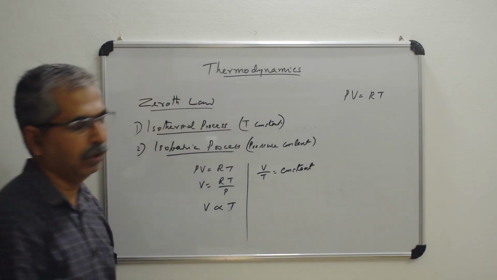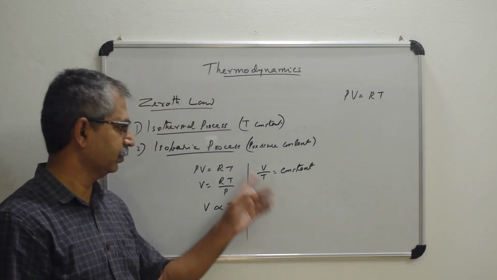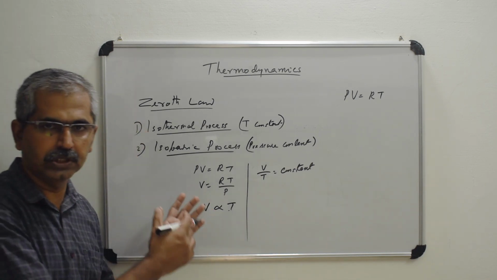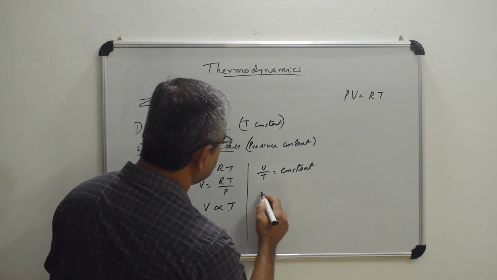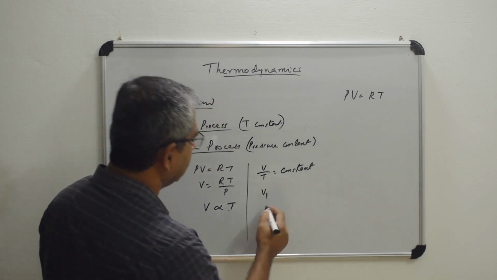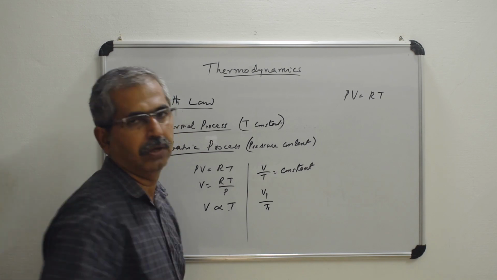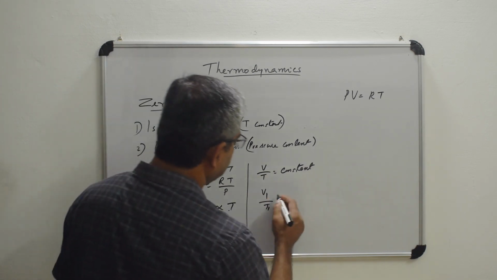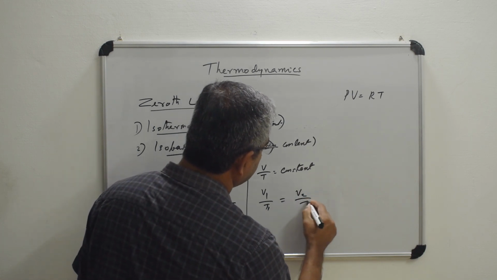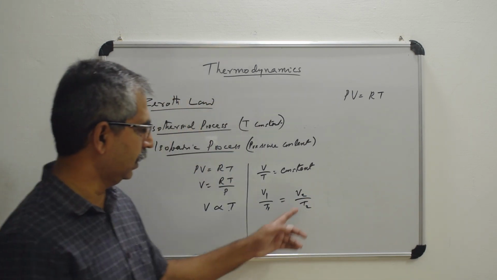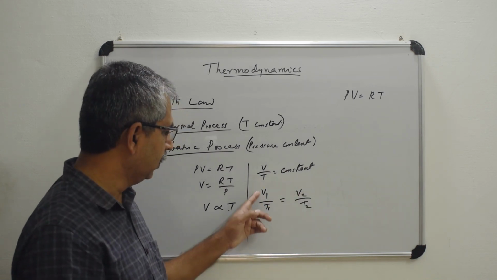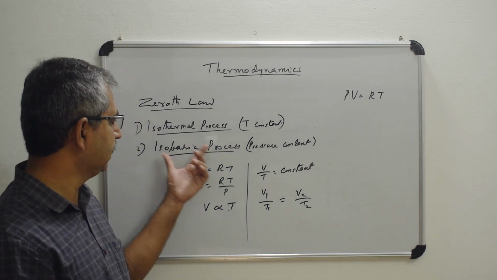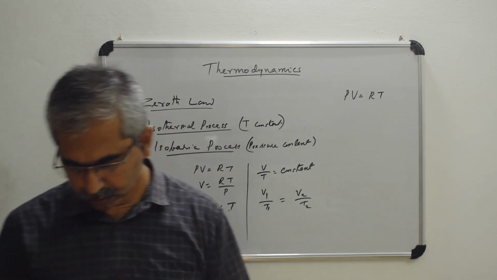Okay, so we have V by T is a constant. So for a system, if it is changing from the initial state to the final state, suppose V1 and T1 are the volume and temperature for the first state, and V2 and T2 are the volume and temperature for the second state, then V1 by T1 is equal to V2 by T2. Okay, so this is the equation for the isobaric process.